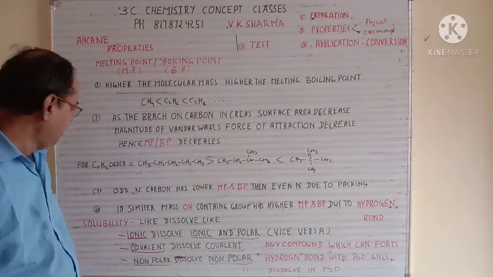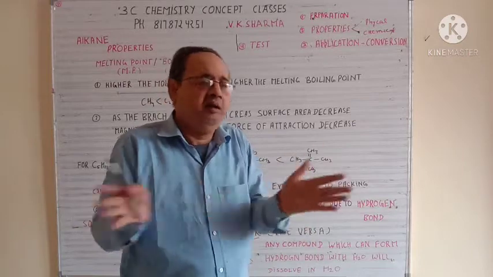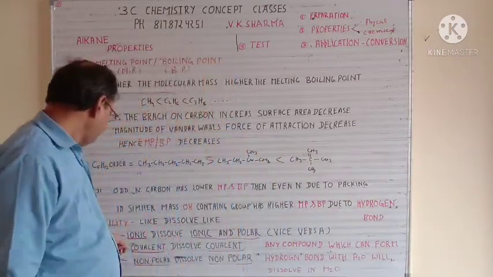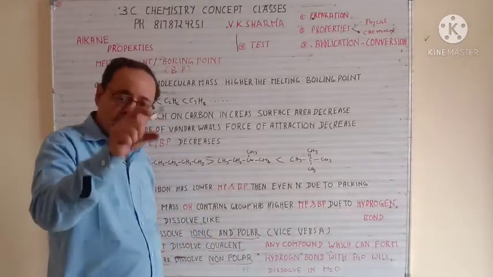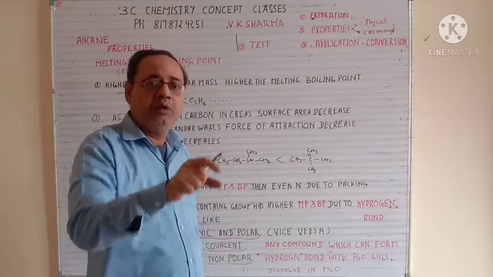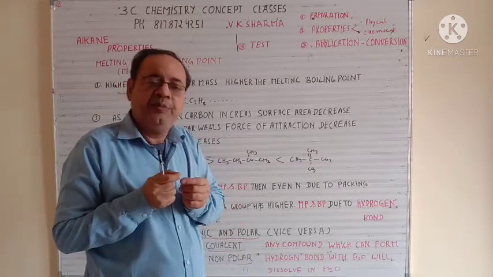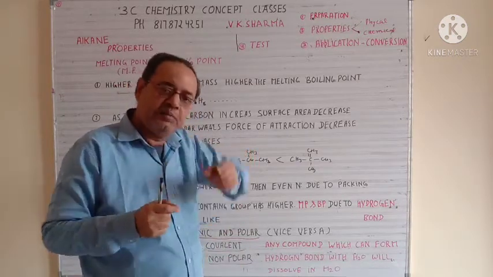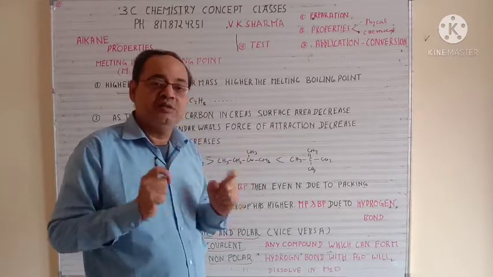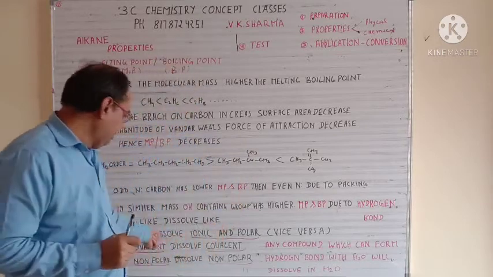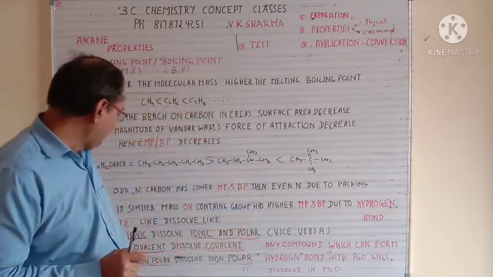Now the next concept is solubility. Solubility is a simple statement: like dissolves like. Two similar things with similar bonding and similar energies can dissolve each other. So for example, ionic dissolves ionic and polar. Any solvent which is ionic in nature will dissolve ionic and polar, and vice versa. Polar will dissolve polar and ionic, because polar has charge, and ionic also has charge. Polar has lesser charge, but ionic has more charge. But both are charged species. So charged species can dissolve charged species. So ionic dissolves ionic and polar, and vice versa, meaning polar can dissolve polar and ionic.